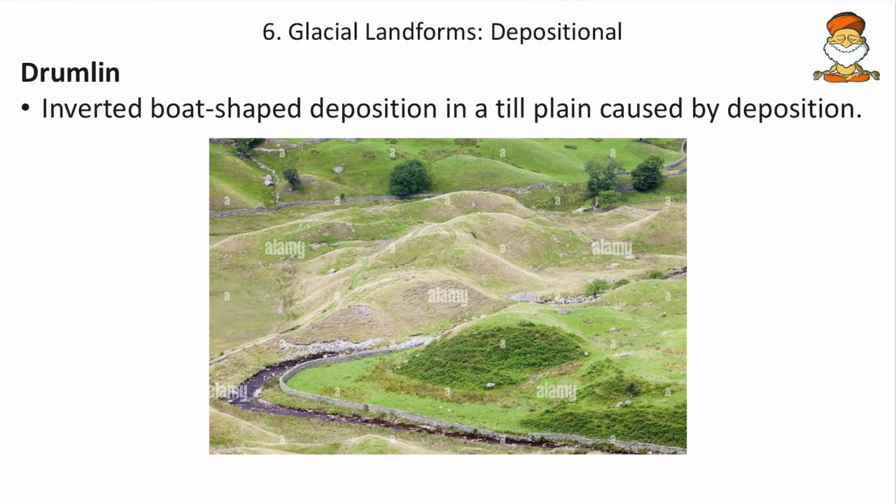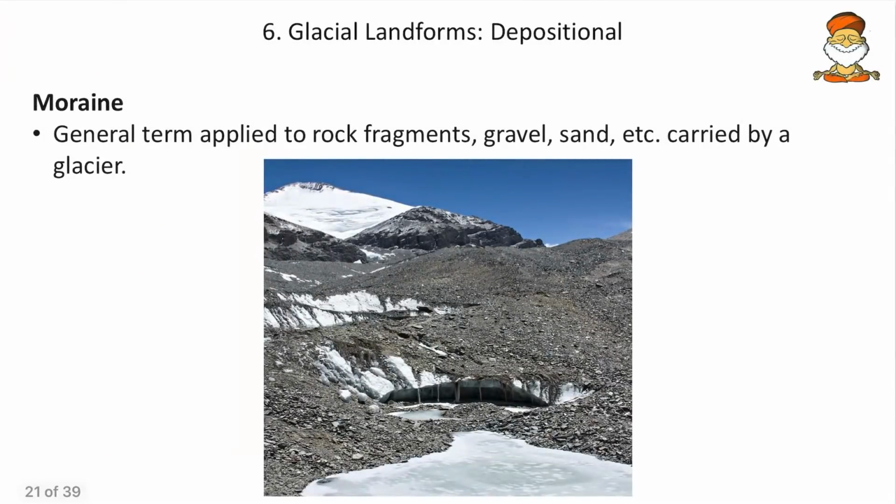Then coming to next, drumlins. Say for example, if a glacier is coming like this and if a stone is present here, then obviously the deposition happens like this, and here we get a small hump. So these are single solitary humps, formed due to a stone obstructing the deposition. So that is how the drumlins are formed. Okay, then come to next, moraines. Moraines means basically the silts, friends.